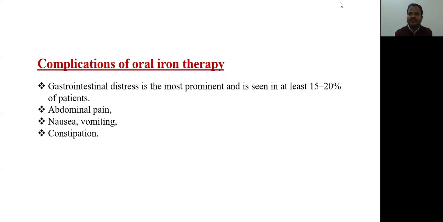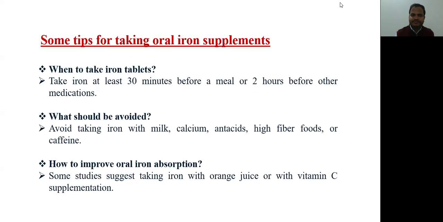Now, if we have given oral iron therapy, what are the complications of that therapy? There are many side effects of oral iron therapy, of which gastrointestinal distress is the most prominent and is seen in at least 15 to 20% of the patients. Abdominal pain, nausea, vomiting, and constipation. These are the many other complications or adverse effects of iron therapy.